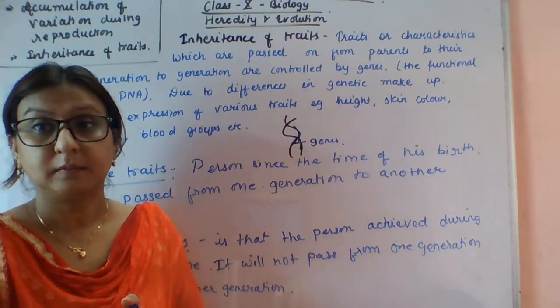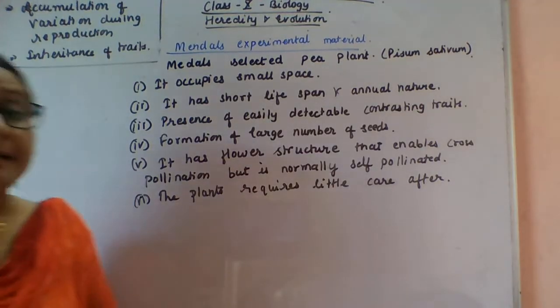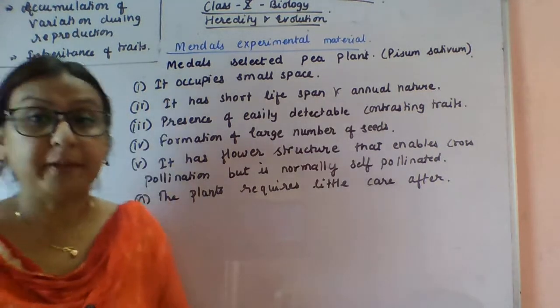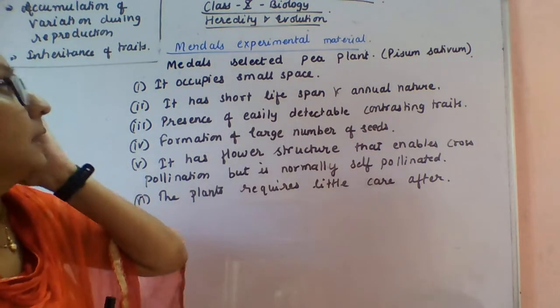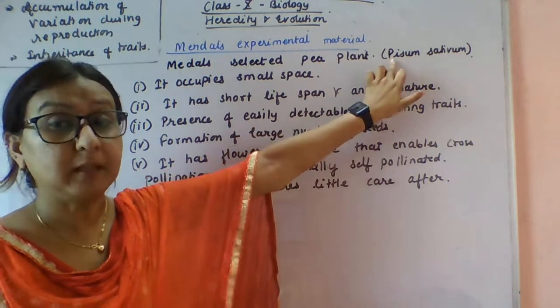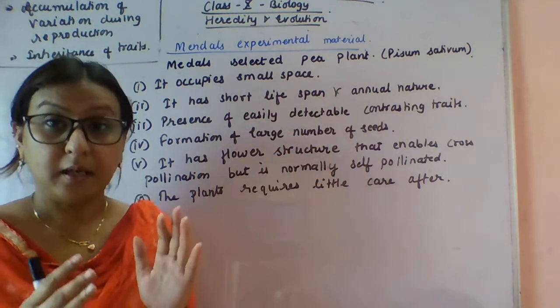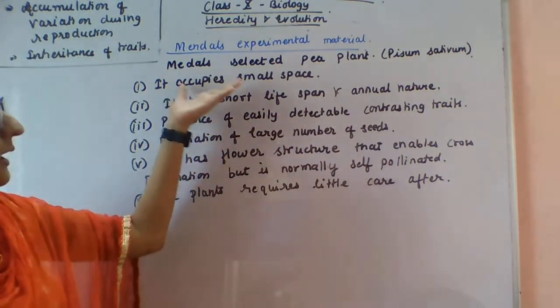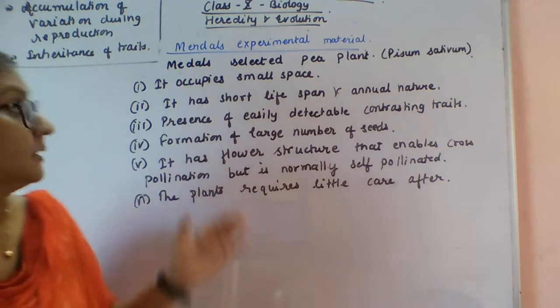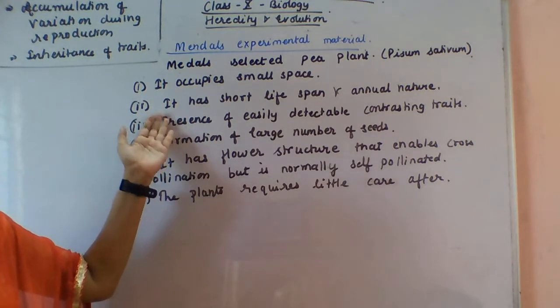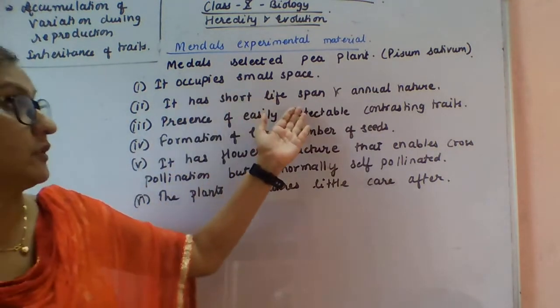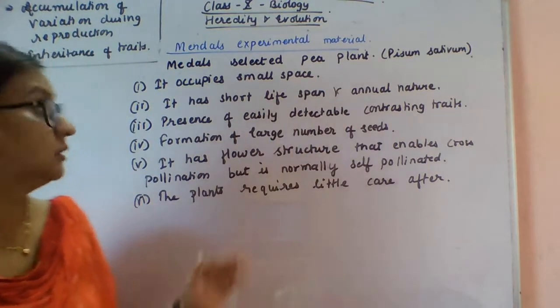For Mendel's experiment, he chose the pea plant, whose scientific name is Pisum sativum. Why did he choose this pea plant? Because it occupies small space. Second point, it has a short lifespan and annual nature.